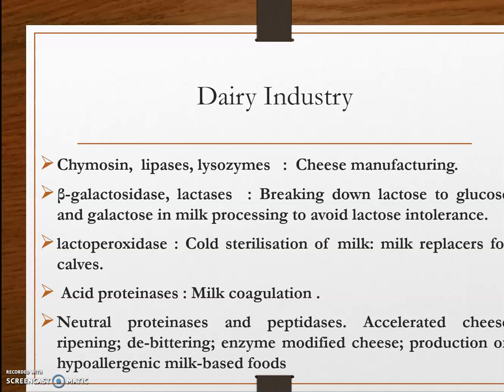Then acid proteinases help in milk coagulation. Neutral proteinases and peptidases help in accelerating cheese ripening, debittering, then the production of hypoallergenic milk-based foods. The lipases, we already discussed lipases used in cheese manufacturing, especially lipase helps in cheese flavor development, that is cheddar cheese production.